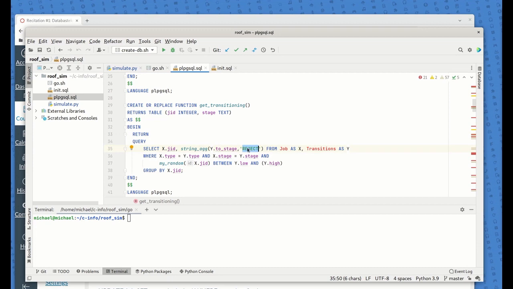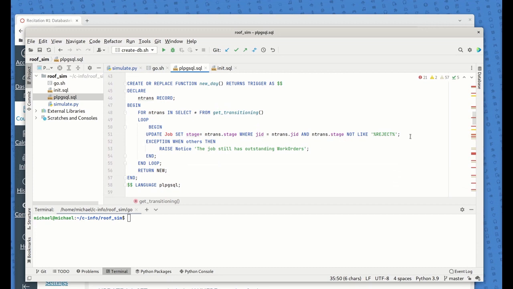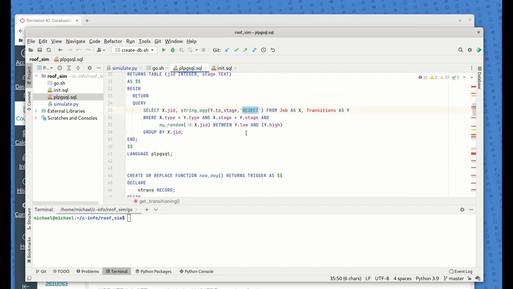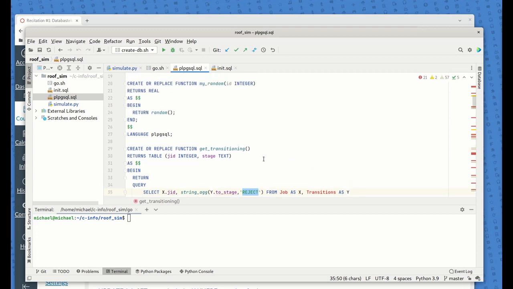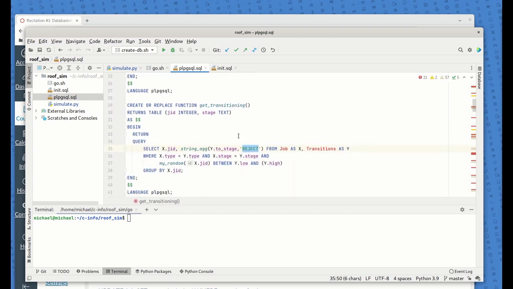But if reject gets inserted here, then when we come back to here, if reject is in there, we just assume that there was no transition. Okay, so that is definitely skewing the probability coming off of Markov. I think writing some more code here and thinking through a good design, I have some ideas, and I think it's definitely doable. But that's part of the extra credit. So there's 20 points of extra credit if you can make it a perfect Markov.